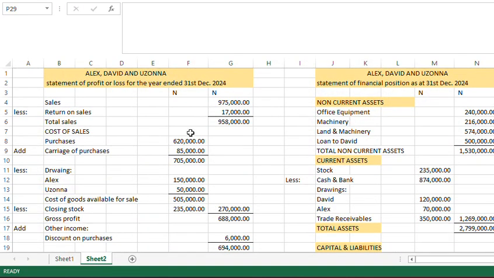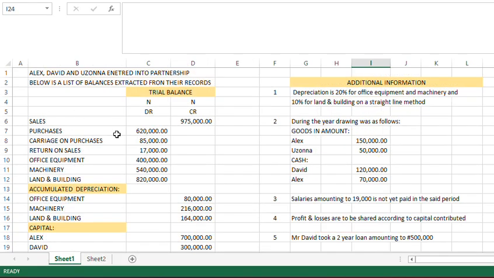So we have statement of profit or loss for the year ended 31st December 2024. We have sales. Sales here is 975,000. Let's check. That is it, 975,000.